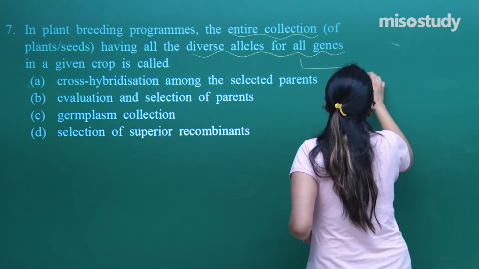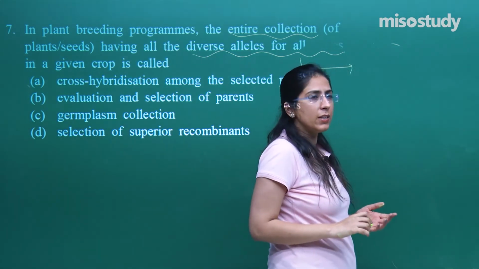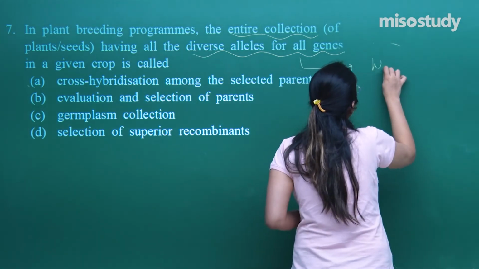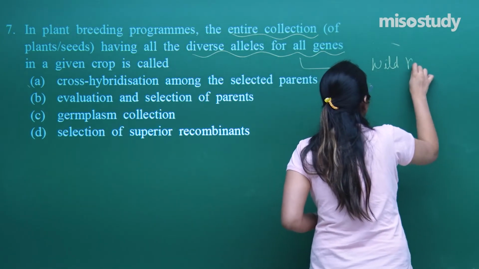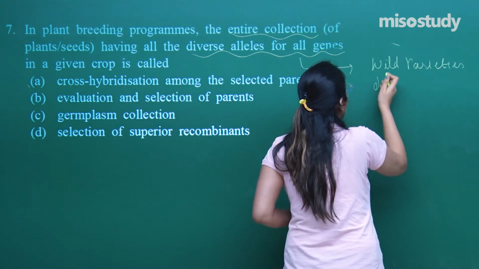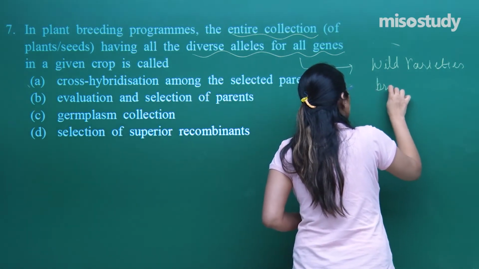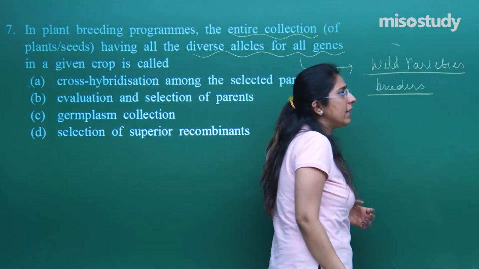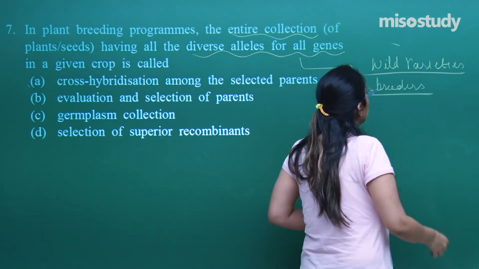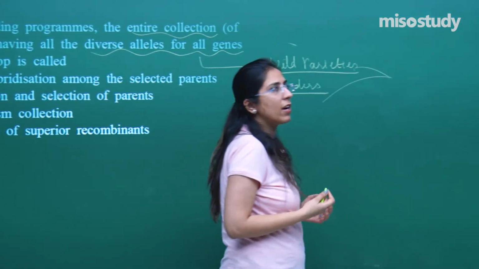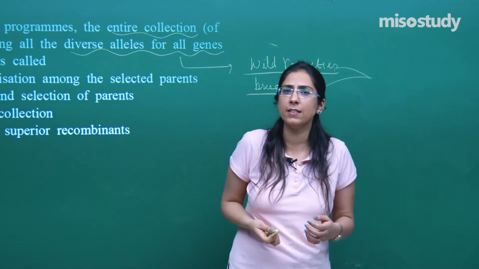That means either these particular genes are in one form, or some wild varieties are there, and some are developed by the breeder also. Likewise, we have studied the different alleles in these varieties, some from breeders and some commonly available, some having a high yield, some providing disease resistance.